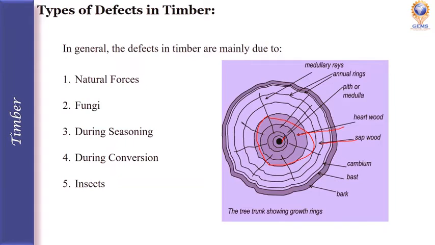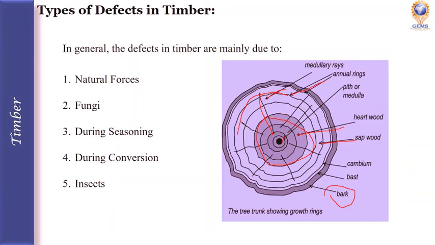We will have a sapwood. And if you have any line-like structure, that is called medullary rays. It is coming from the heartwood and it will extend to the bark sometimes. Next, the round circular rings are called annular rings. These annular rings are used to identify the age of the tree. The outermost part is called bark. These are the important parts of our tree.